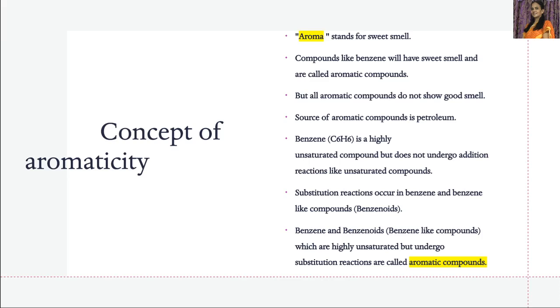Now, if we consider benzene, we know it is C6H6, which has three pi bonds, so it is a highly unsaturated compound, but it does not undergo addition reactions like unsaturated compounds. Whereas it undergoes substitution reactions.